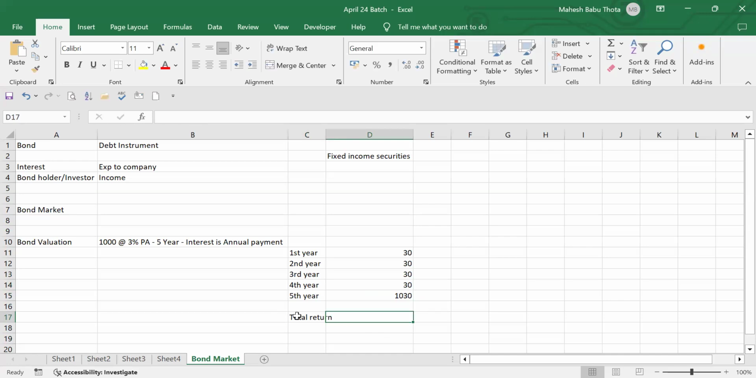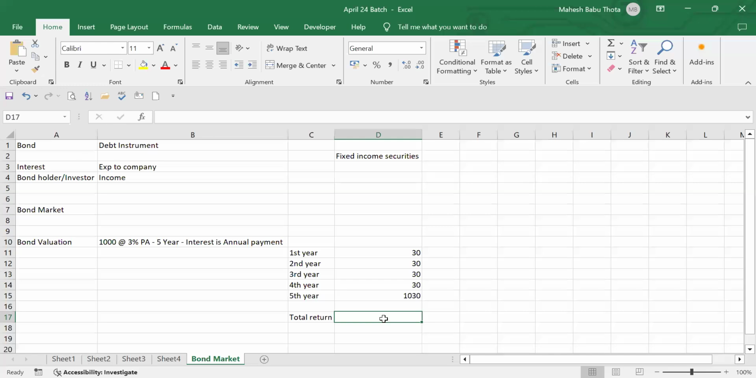This 1,000 rupees is not your return. 1,000 rupees is your investment. How much will you get? 150 rupees. How do you calculate this profit of 150 rupees? 30 rupees interest each year for 5 years, so 30 into 5 is 150. Let's assume in the fifth year we are getting the 1,000 rupees back as maturity. That is also the capital return. But 150 is the return.